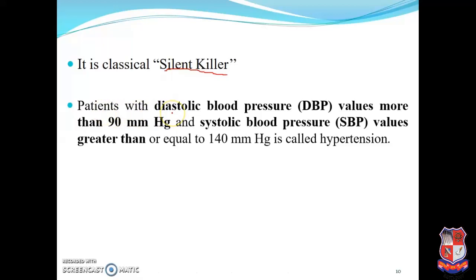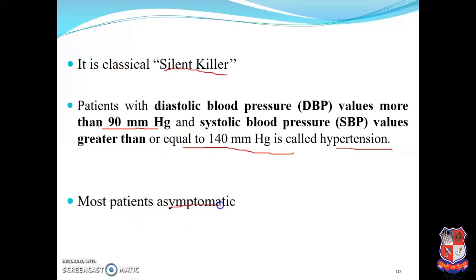A patient with a diastolic blood pressure value more than 90 mm of Hg and a systolic blood pressure value greater than or equal to 140 mm of Hg, in those conditions we can say this is hypertension. Diastolic blood pressure as well as systolic blood pressure. Diastolic blood pressure is 90 mm of Hg and systolic blood pressure is more than 140 mm of Hg. In those conditions we can say this is a hypertensive patient.